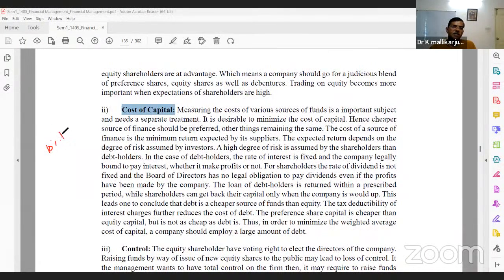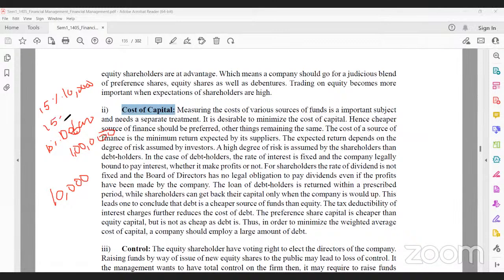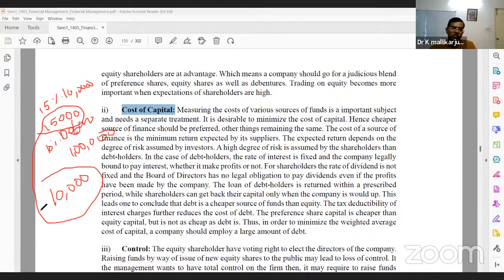For example, assume 10% debentures of 1 lakh rupees. What is the cost here? The cost is 10% on 1 lakh, which in terms of money is 10,000 rupees per year. Now 15% preference shares, same 1 lakh rupees. What is the cost here? 15,000 rupees. These two costs together are 25,000 rupees.